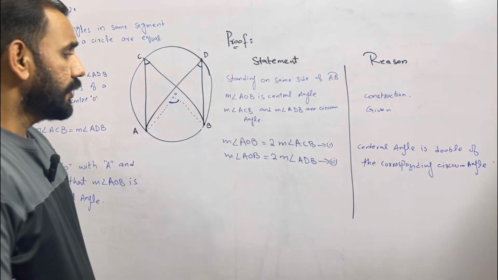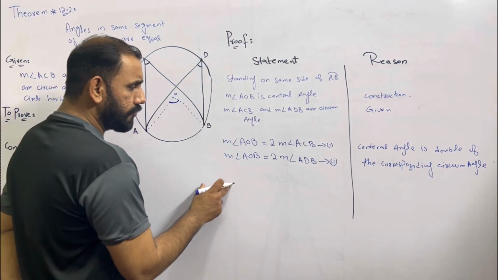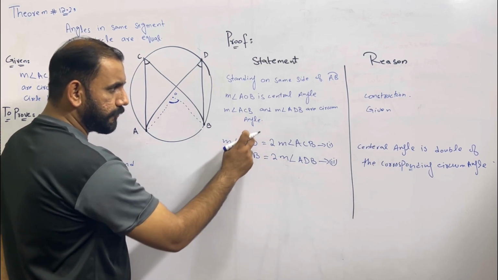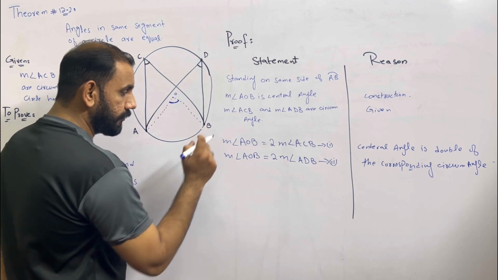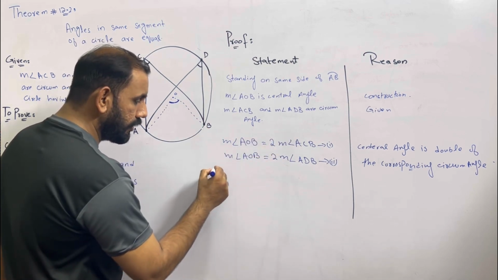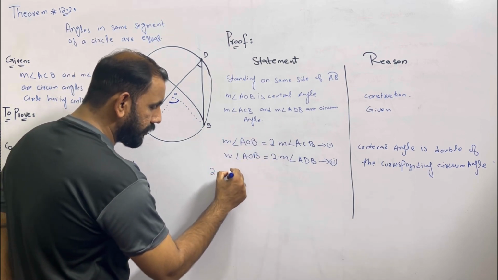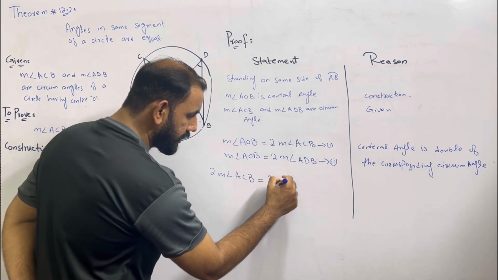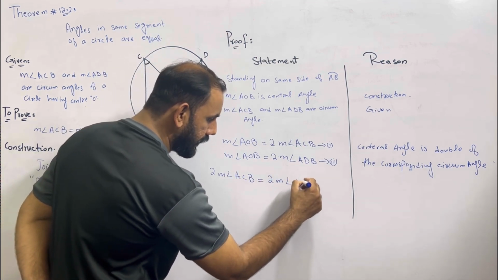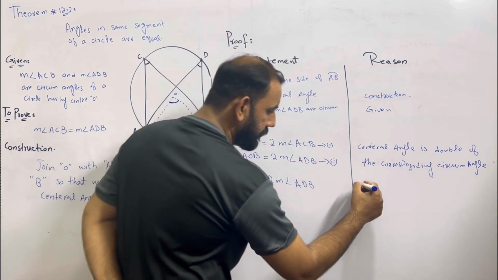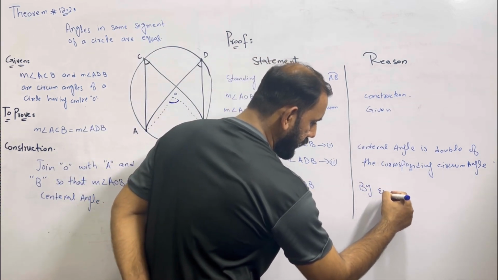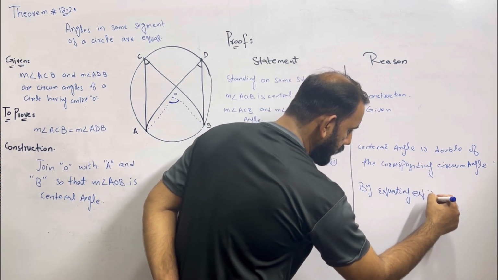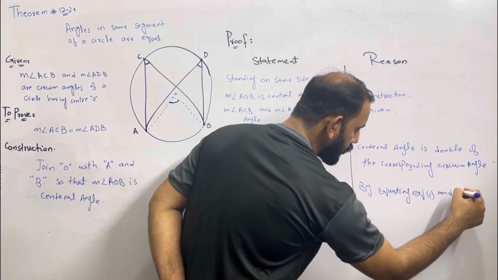Okay, so now we will equate these two equations because one side of both of these equations is same. So we will compare 1 and 2. It will become 2 measurement of angle ACB is equals to 2 measurement of angle ADB. Reason will be by equating equation number 1 and 2.